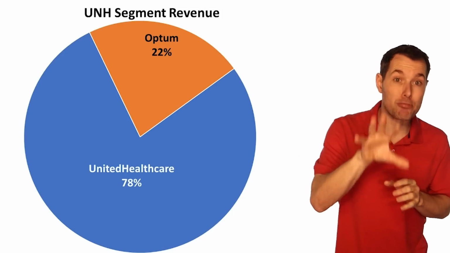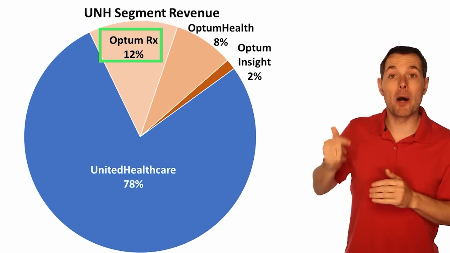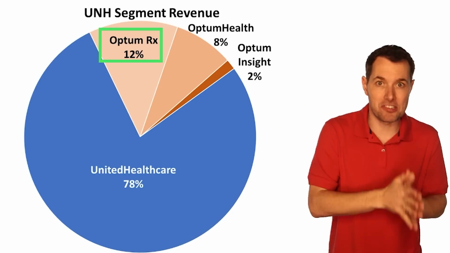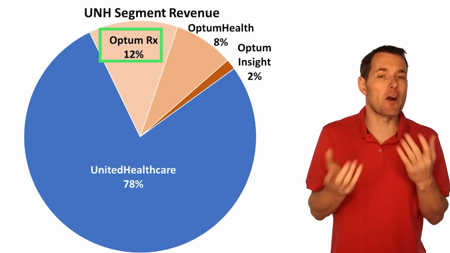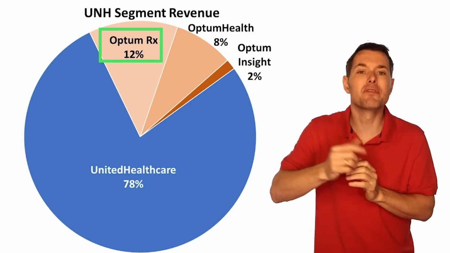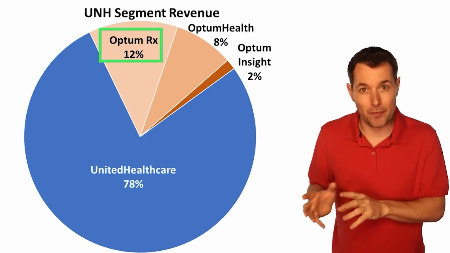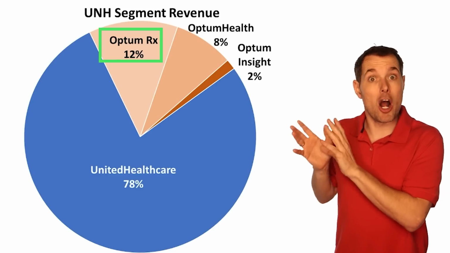Now, we can actually break their Optum business into sub-segments. First, we have Optum Rx. That represents about 12% of total revenue. Optum Rx is essentially their pharmacy business. Their pharmacy has more traditional pharmacies. They have delivery pharmacy services, things along those lines. Everything that's in their pharmacy business, the revenue gets classified under Optum Rx.